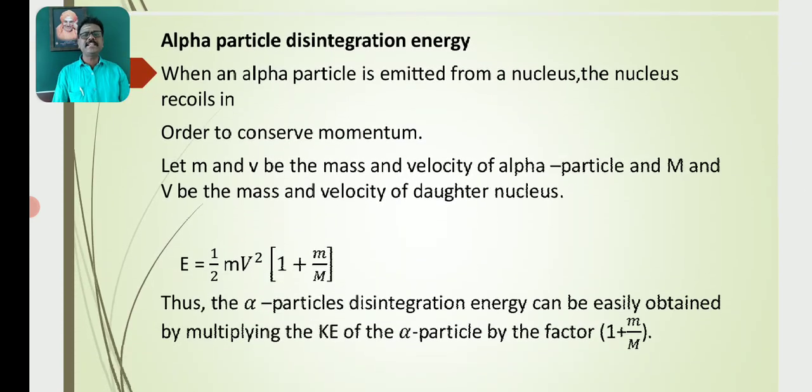Alpha particle disintegration energy. When an alpha particle is emitted from a nucleus, the nucleus recoils.